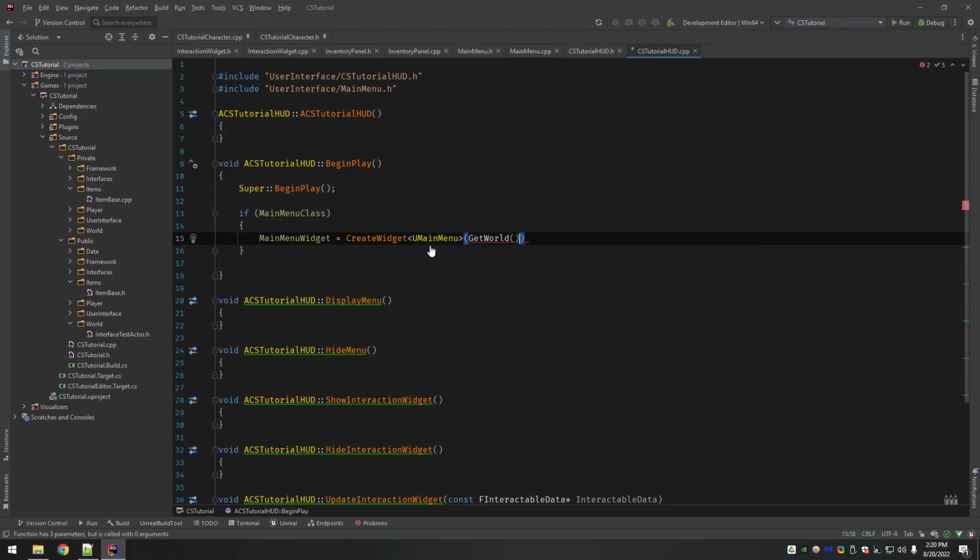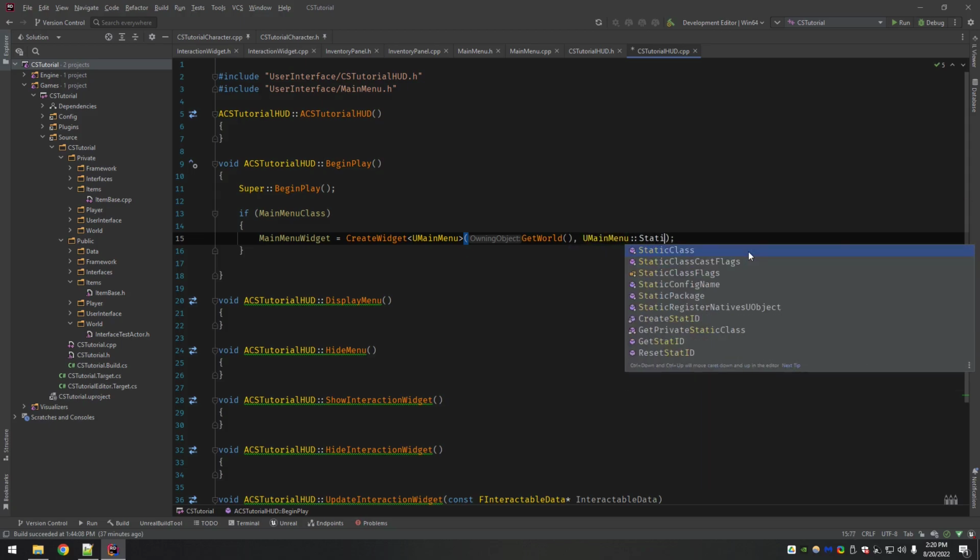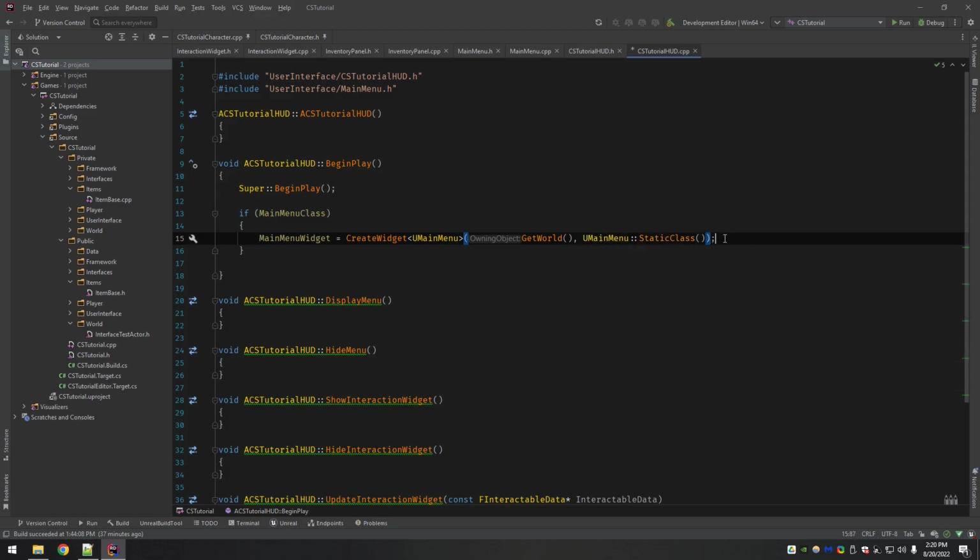You pass in the first argument as the world, the game world instance, and the second one is the class, and that's where we use the main menu class. Later, when we create different classes that only need a C++ element, you'll see something like static class. The reason this will fail for a widget is that half of the widget is the graphical element, and that only exists in the editor.